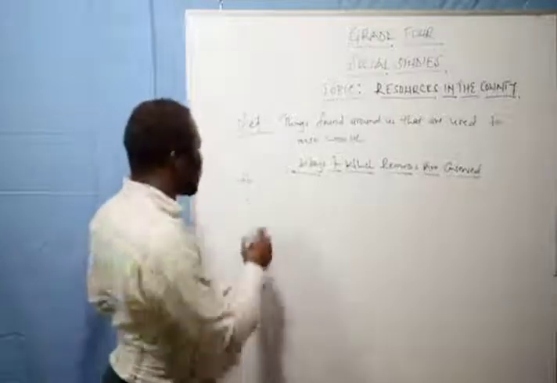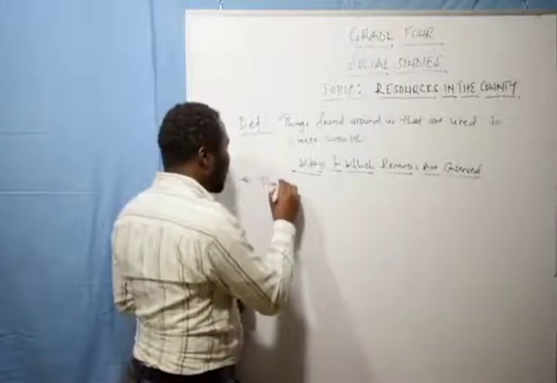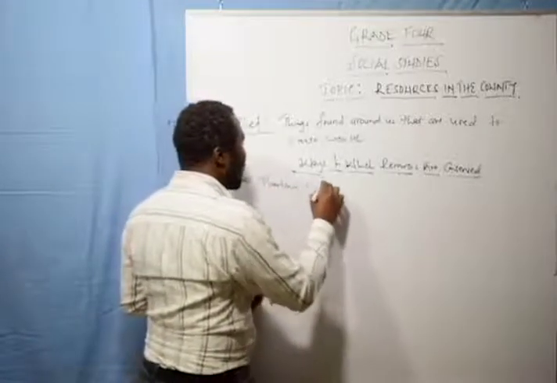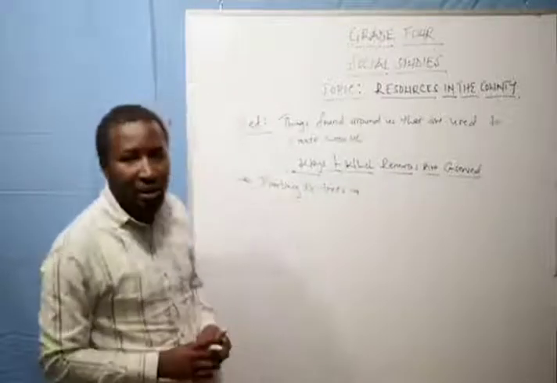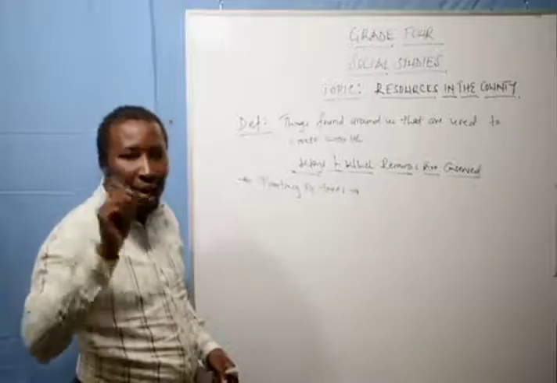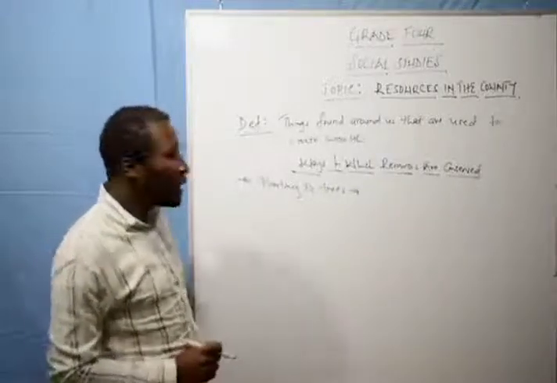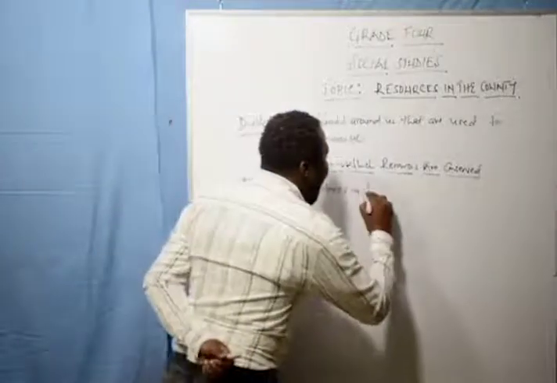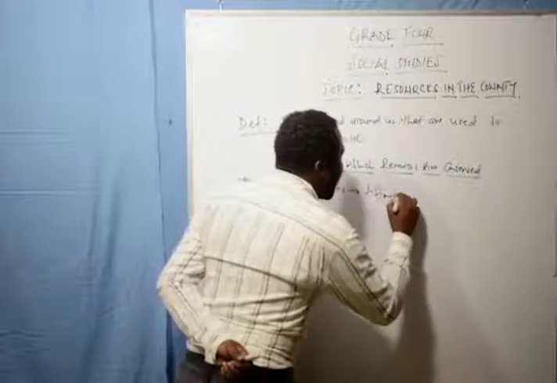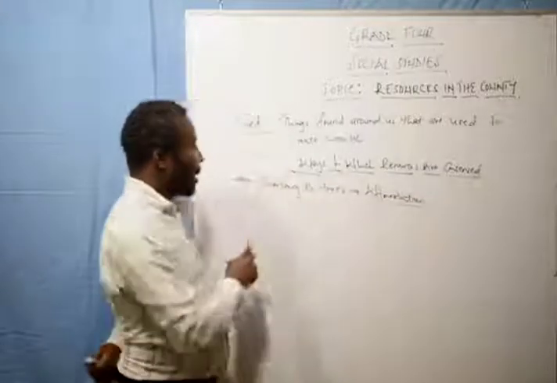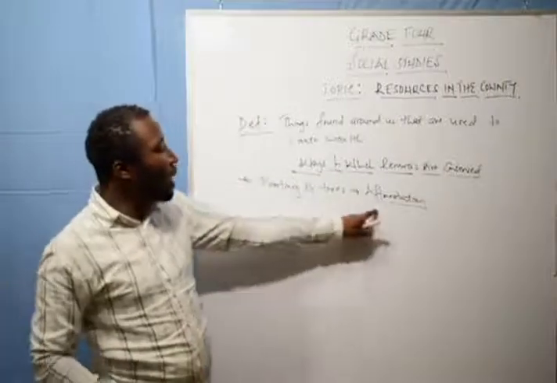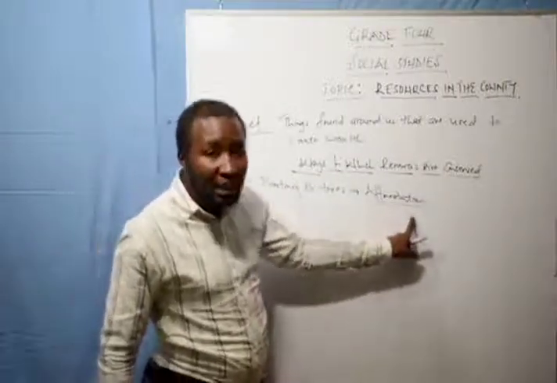It's through planting of trees. Now, what do we call planting of trees? The other term we use is afforestation. Afforestation is planting trees where there were no trees.